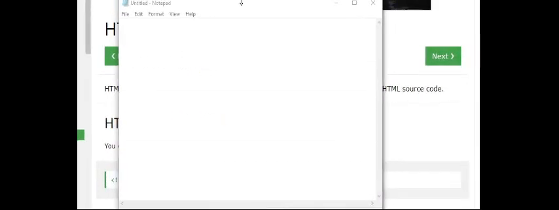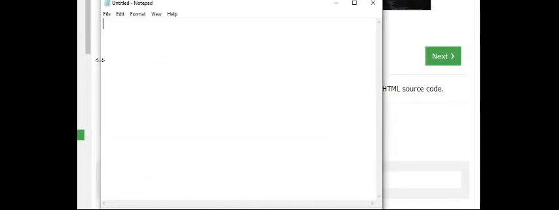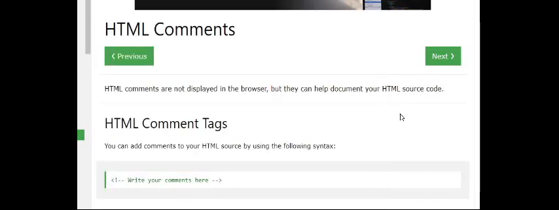Here, this is Notepad, right? In Notepad, I am typing. How do we write a comment? Less than symbol, exclamation mark, then write your comment and close the tag.